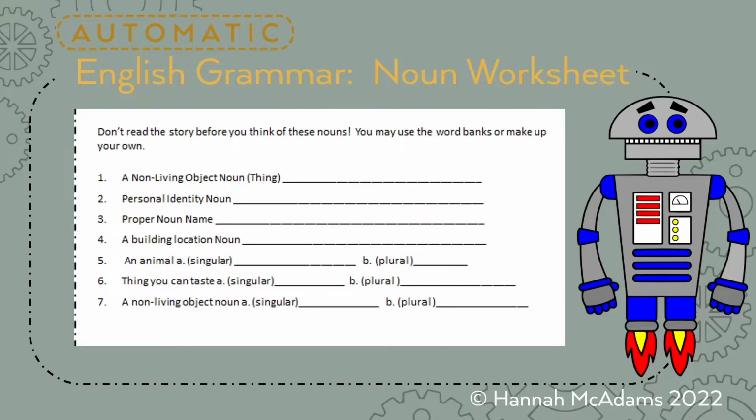But I do want to show you a couple things. So if you look down here, something you can taste, and it says singular. So I want you to think of something you can taste, a food, cookie, okay, is what I said. And then plural, what's the plural of cookie? So I have one cookie or I have two, right, cookies. So be careful because we're going to have a 6A, cookie, and 6B, cookies. Okay, it's the same for 5 and 7. Okay, so be careful with that.